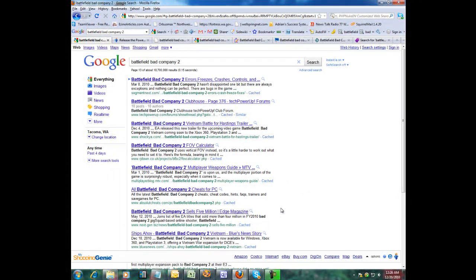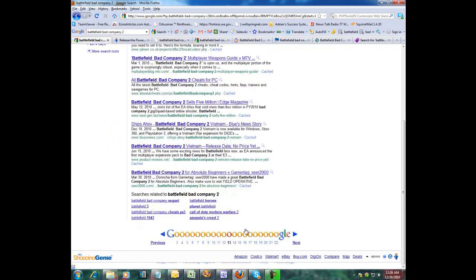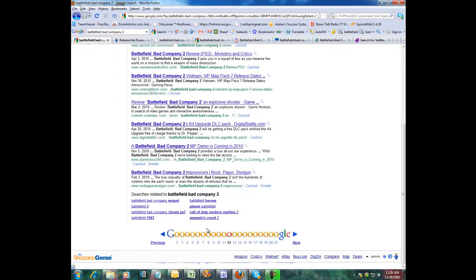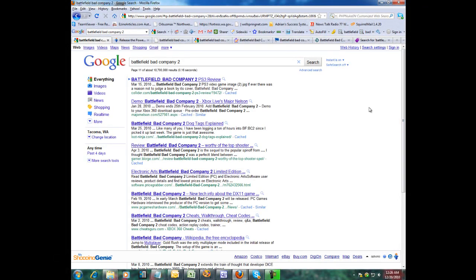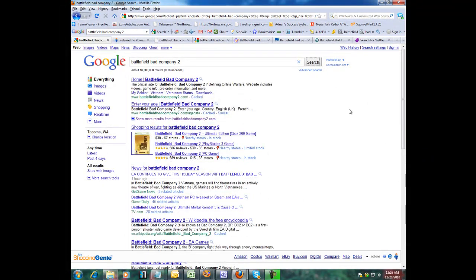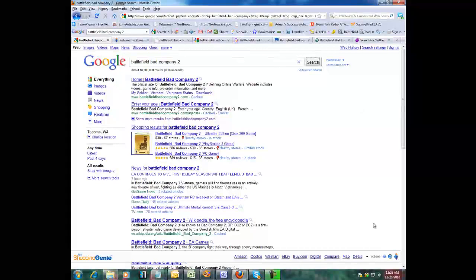Now another thing you don't want to do, so that pretty much eliminates using these for finding the prices up front. Another thing you don't really want to rely on is what you might see over here. If I refresh this, you'll see ads over here. These are the Google pay-per-click ads. These are basically just advertisements. And you're not really going to get the lowest prices over here either.